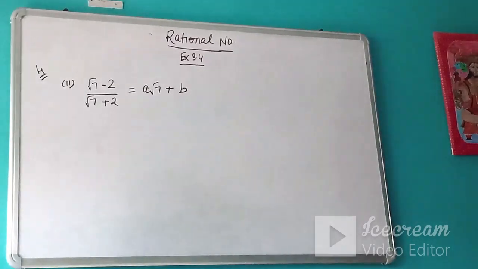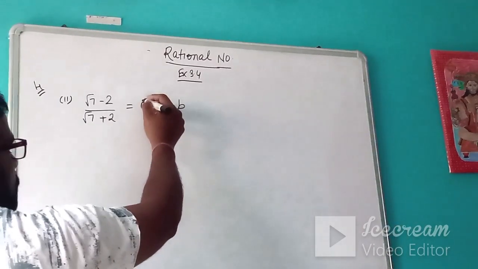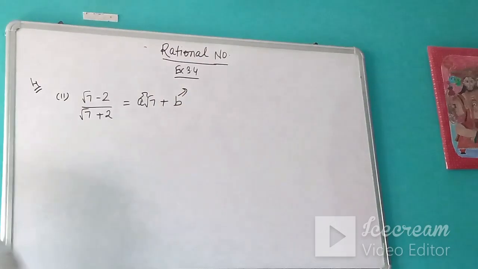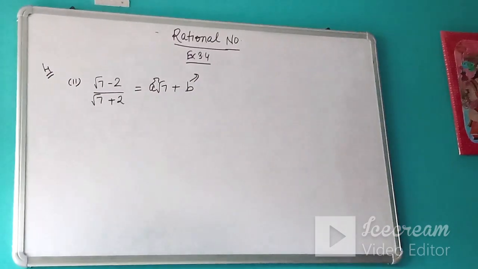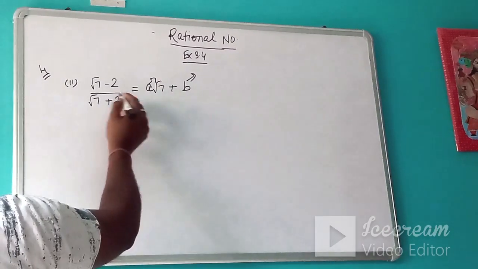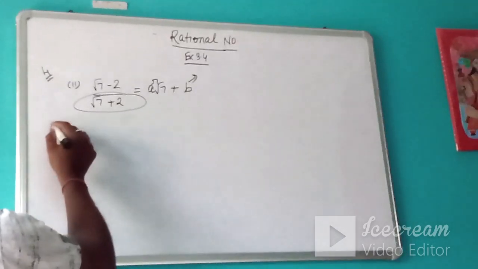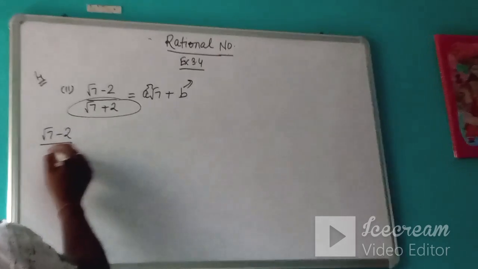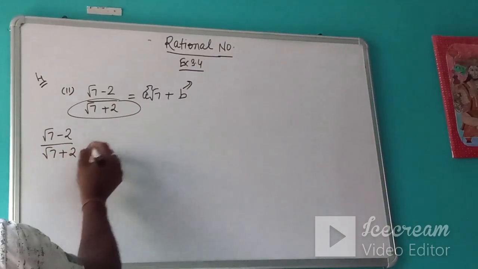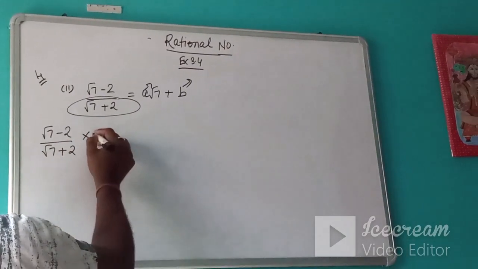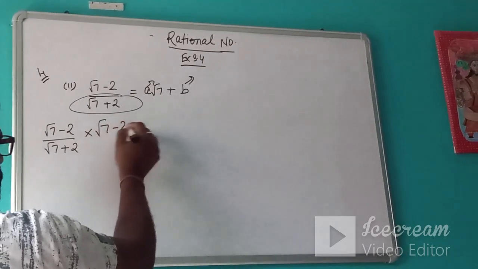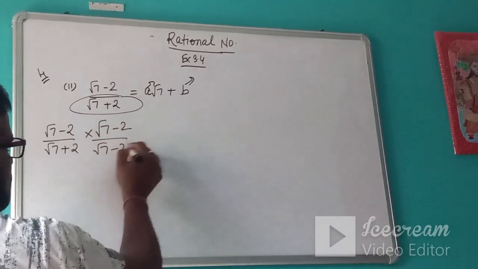Now in the next set of questions we have to find the values of a and b. Whenever you have these types of questions, the first step is to rationalize the denominator, with the usual steps that we have discussed. It is root 7 plus 2, so its rationalizing factor will be root 7 minus 2 upon root 7 minus 2.